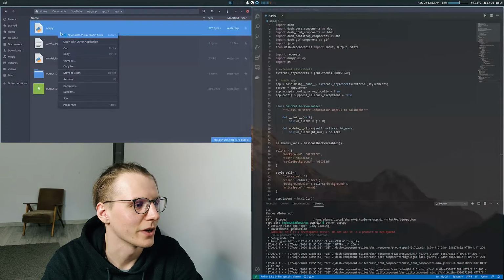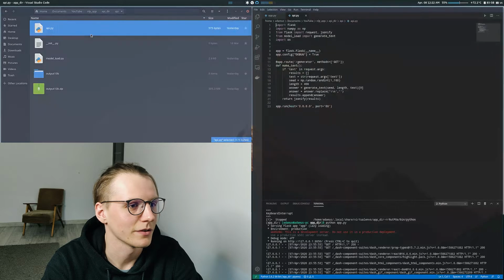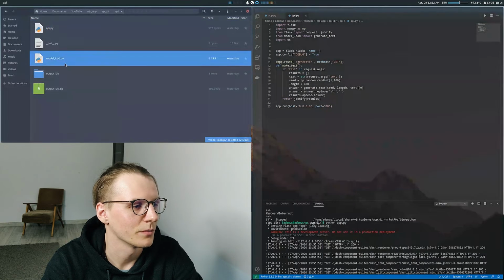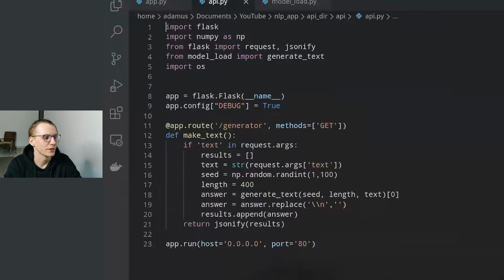So the whole API is here. As I said, the API is pretty simple, it uses a Flask server, and we define the subdirectory of generator where we actually generate the text. We are looking for the text variable and then sending that to the generate text function from the model load script.